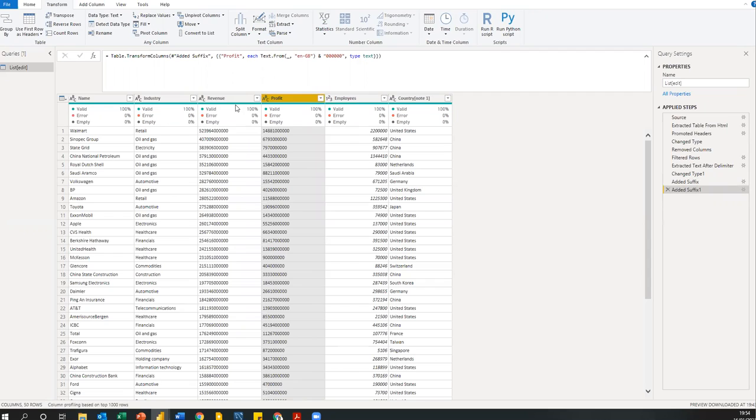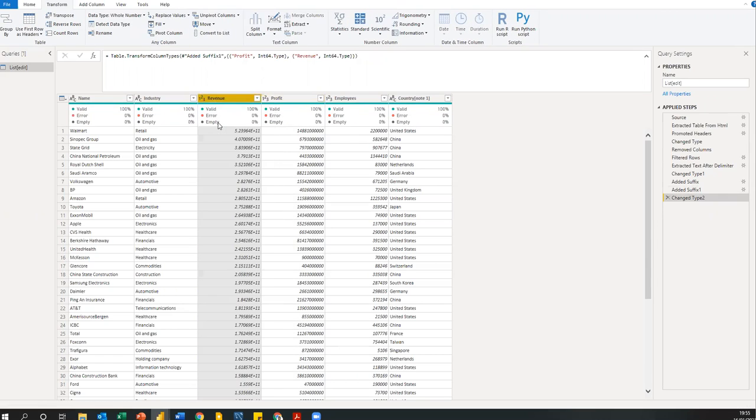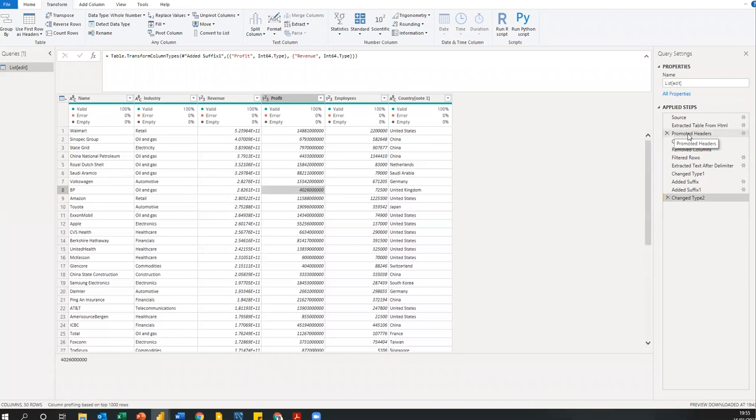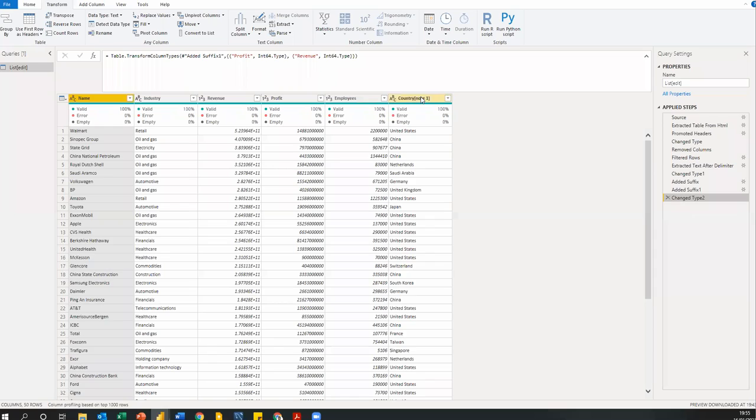But one thing has happened. Power Query has converted them back to text. So I still need to convert them back to numbers. I'm going to select the two columns, hold Control and select revenue, and change this to whole numbers. Beautiful. And I'm going to do the same thing for this one, whole numbers. So I have completely transformed this data. Can you see? Look at how this data was from here and how I've transformed it to what I have here. So from what I have here, I can change this title from country node to country.